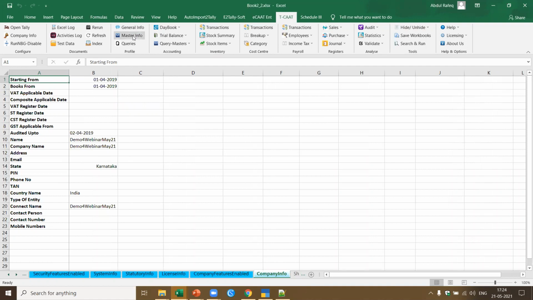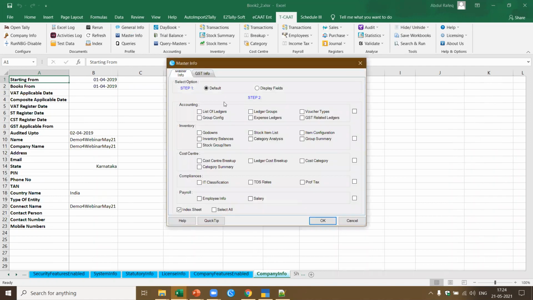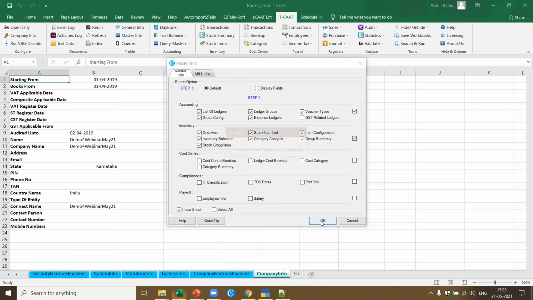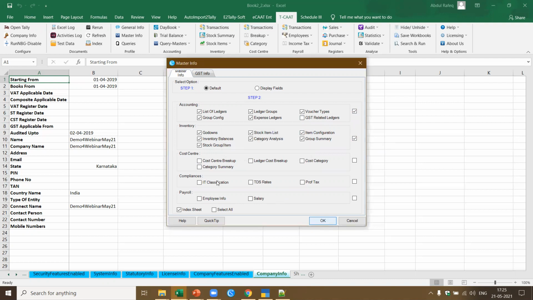Now let's say I come to master info. Now master info gives me details pertaining to accounting, inventory, cost center, compliances, and the payroll. Now let's say I want to extract all the details pertaining to accounting. I say accounting. Now in this case, I don't have GST-led ledgers, so I'll ignore this. I also want to extract all the masters pertaining to inventory. I say extract. I can also say cost centers. For the timing, I'll leave it. Then I say OK. Now you find here, I can extract all this information from Tally to Excel in a few clicks.